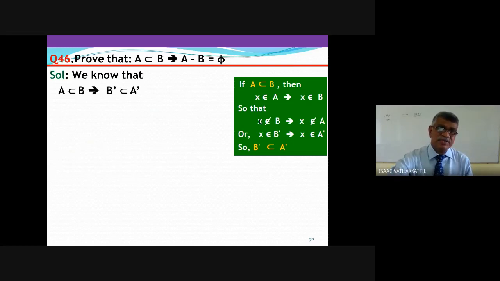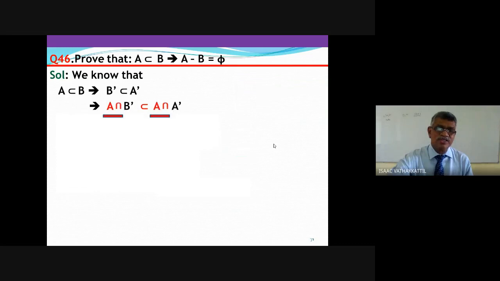Well, when B dash subset A dash, what I am going to do is take the intersection with A on both sides. B dash subset A dash means, taking the intersection with A, A intersection B dash subset of A intersection A dash. Correct? I have taken the intersection on both sides with A. Now, what do you understand by A intersection A dash?